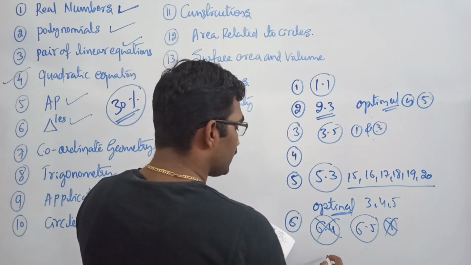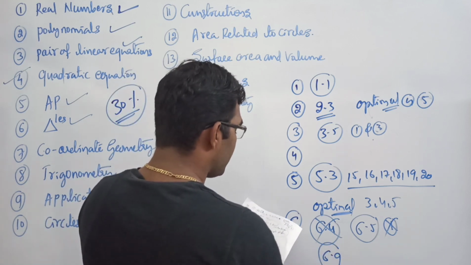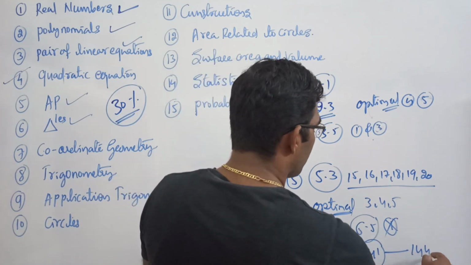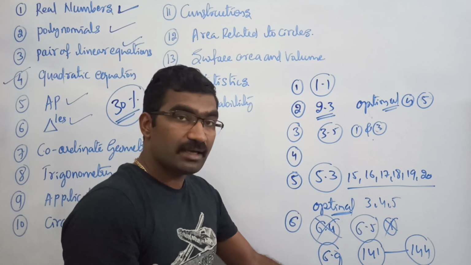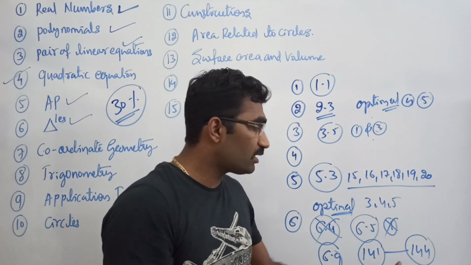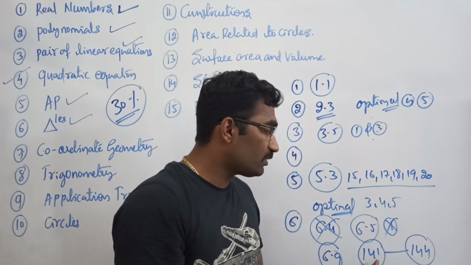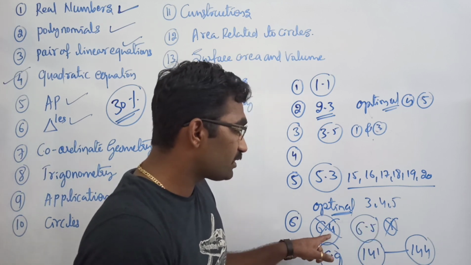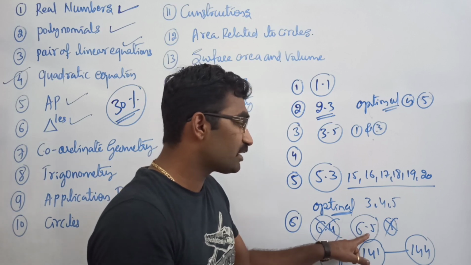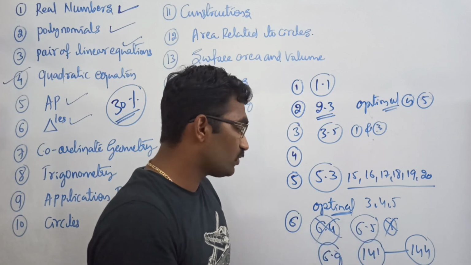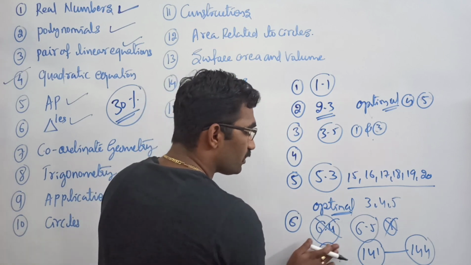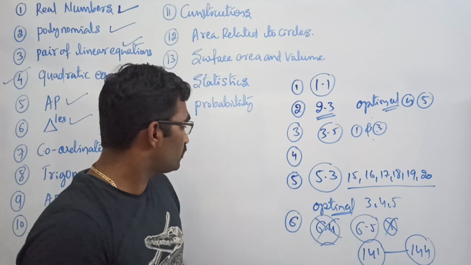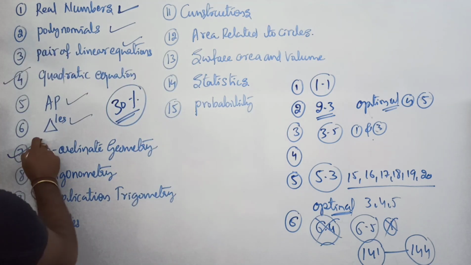And the proof of theorem 6.9 need not be done, from page number 141 to 144, that is, from the theorem on areas of similar triangles to the converse of the Pythagoras theorem. No need to do anything from page 141 to 144, exercise 6.4, or the first question of exercise 6.5, and both theorems need not be done. Okay, next I will come to coordinate geometry.